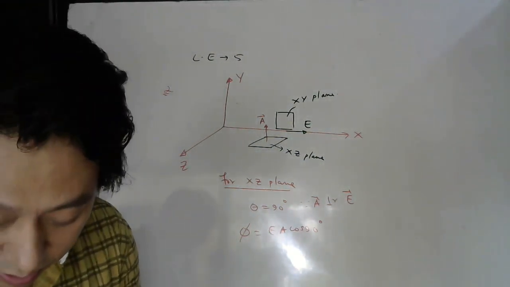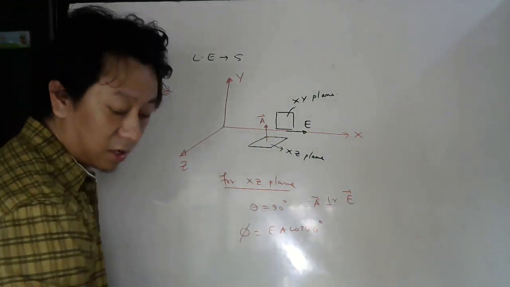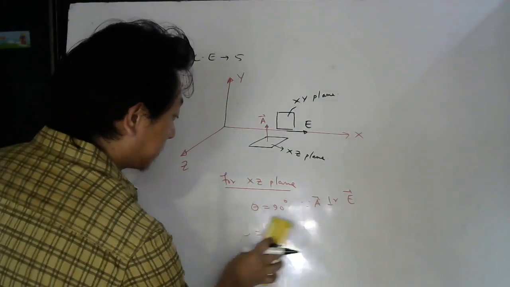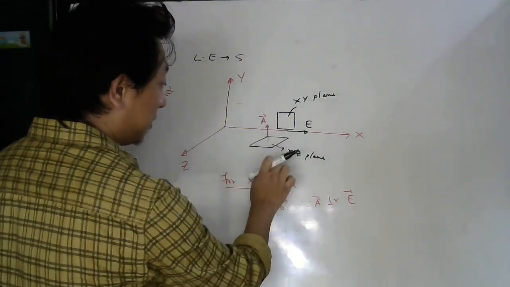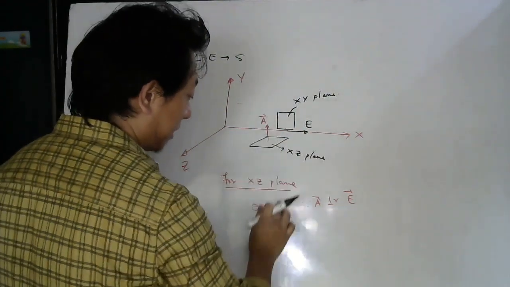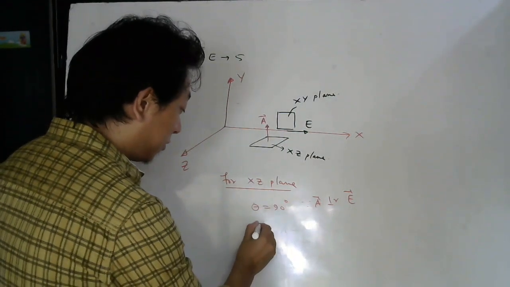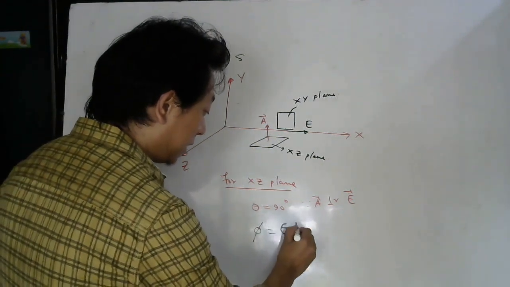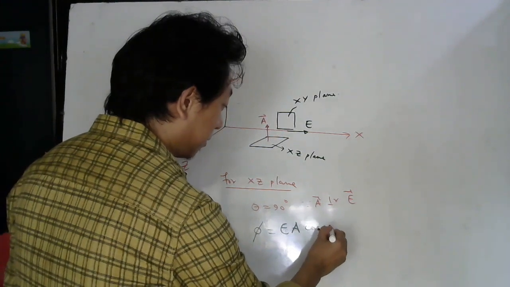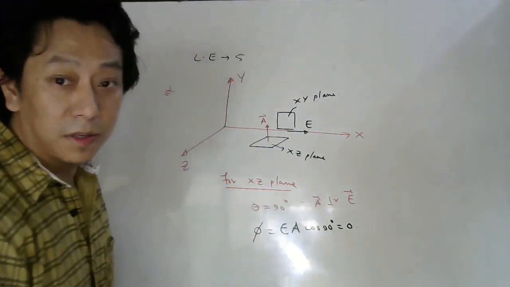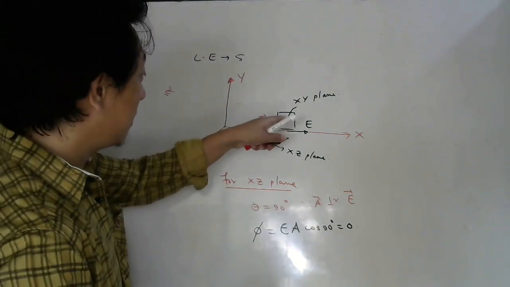Let me use, because of reflection, I think you are not able to see. So if the angle between area vector for this plane and electric field vector is 90 degree, then what is the formula for electric flux? EA cos theta. Here theta is 90, so cos 90. That will be how much? 0.